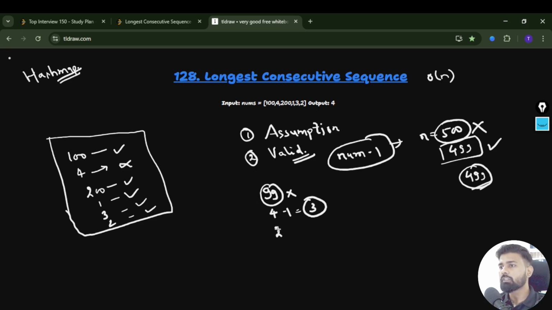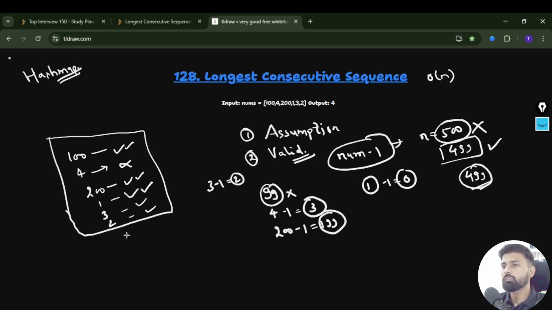Similarly, for 200, you check minus 1, that will be 199. Do we have this? No, it's not there, so we consider this a valid starting point. Okay, now again 1. 1 minus 1 is 0. Do we have 0 in the map? No, so this is also a valid starting point. Now 3. 3 minus 1 is 2. Do we have 2 in the map? Yes, we do, so 3 is not a valid starting point.